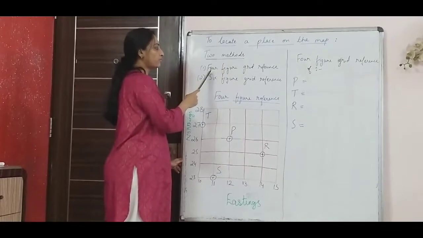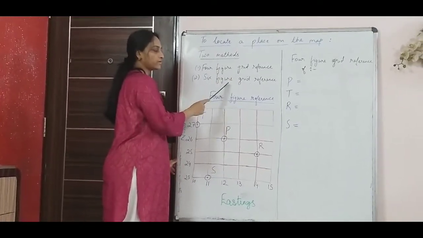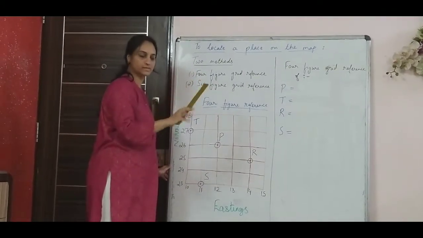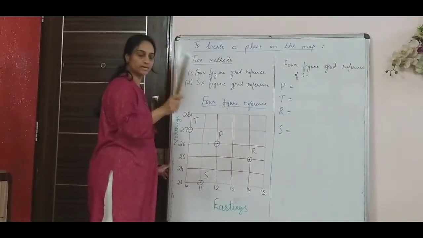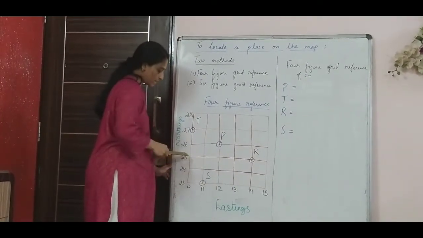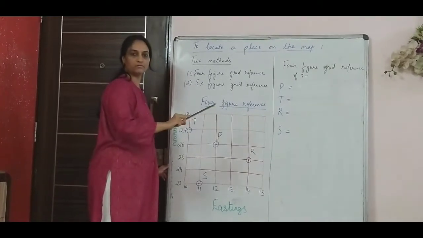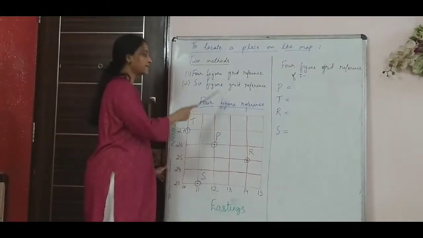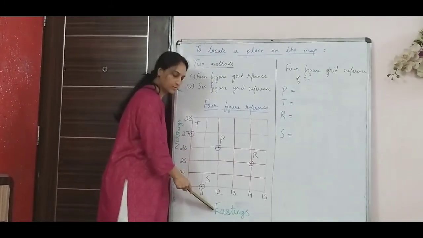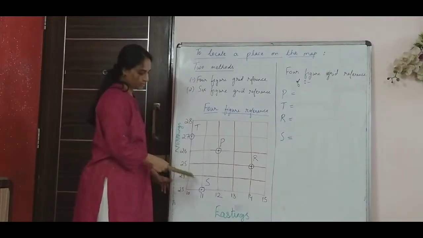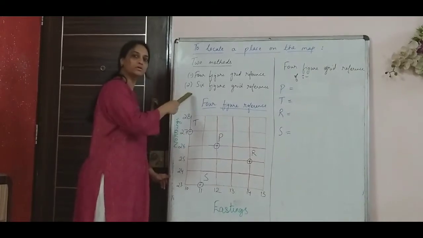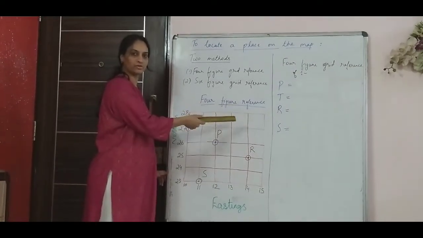Now, what are the ways in which you can locate a point on a map? There are two methods: 4-figure grid reference and 6-figure grid reference. A 4-figure grid reference means 4 digits, which means 2 digits of eastings and 2 digits of northings together make 4 digits. That is as simple as that. 6-figure means 6 digits instead of 4, which means 3 eastings and 3 northings. So one more digit would be added to the easting and one more, a third digit, to the northing. I will explain that after I finish with 4-figure.